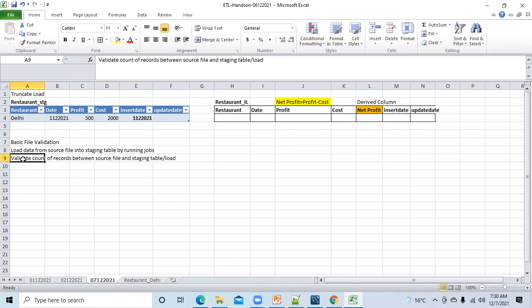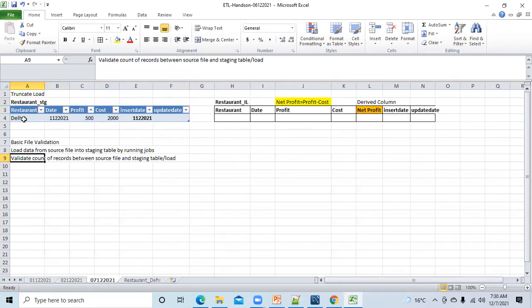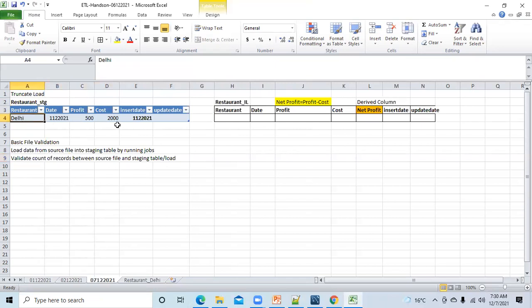This is a very common interview question: once you load data into the staging, will you verify that with the source file or not? The answer is yes, we have to verify that with the source file. You have to check the count of records that you have received in the source file, and then check how much data has been loaded into the staging table. Is this clear? Any question on this, guys? No?